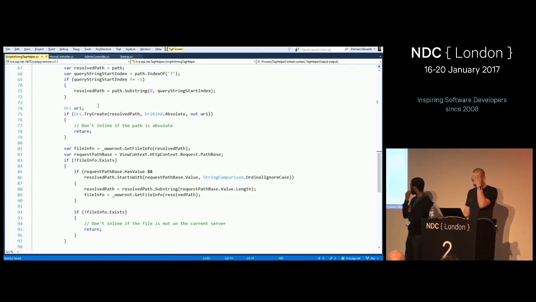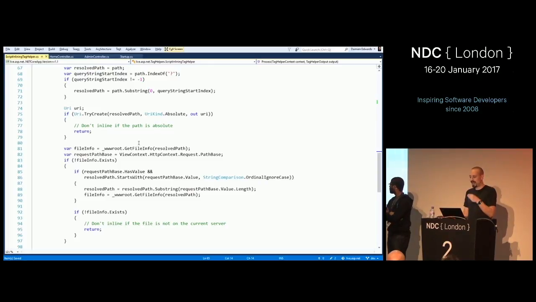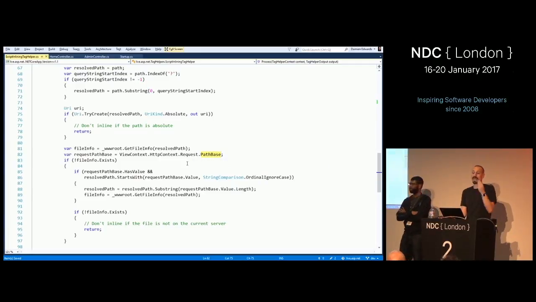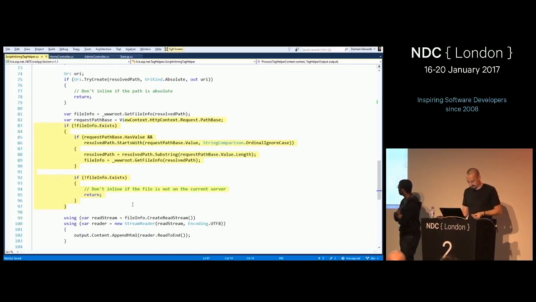So the other thing here is dealing with the path. So here's all the logic I'm doing to make sure that once I actually have the source, I'm validating that it actually maps to a file in this site. And I have to deal with things like path base, where the site may be hosted under a vdir in IIS. So rather than being rooted at the root of the site, it's rooted at /foo. I have to account for that. And so I have to grab the path base and do a whole bunch of file existence checking to actually realize that the file is there or it isn't. And once I've done all that work, it's pretty straightforward.